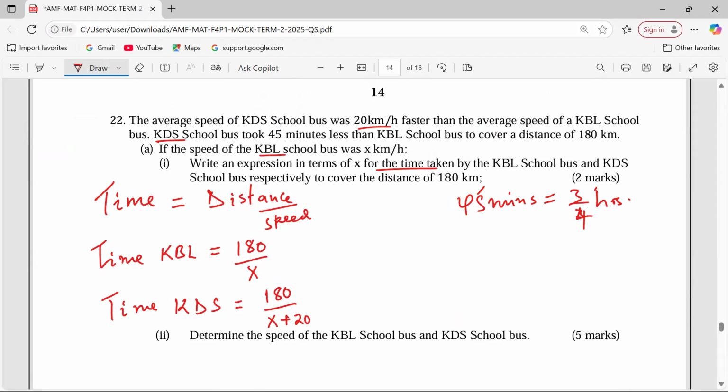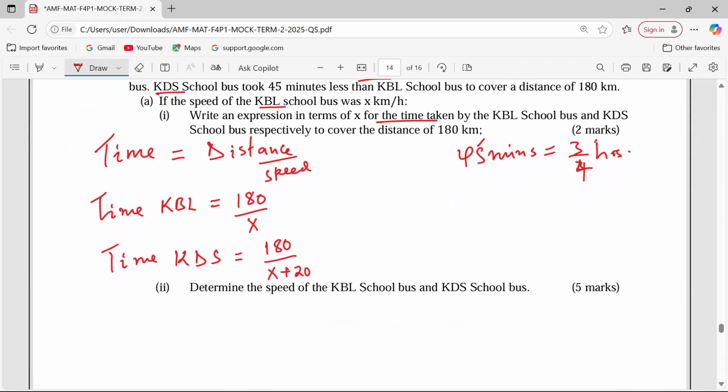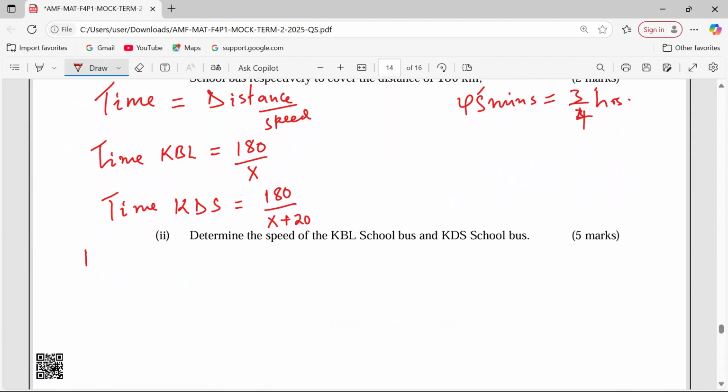So the time difference is 3/4. So the time taken by KBL, 180 over X, minus the time taken by the other one, is just the same as 3/4. This is what we should have as the first equation according to the interpretation of this information.